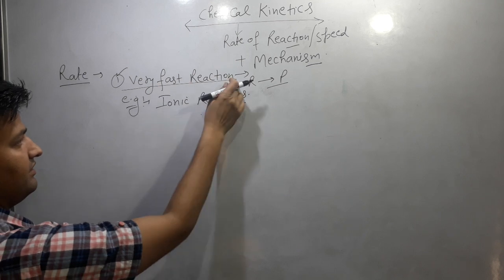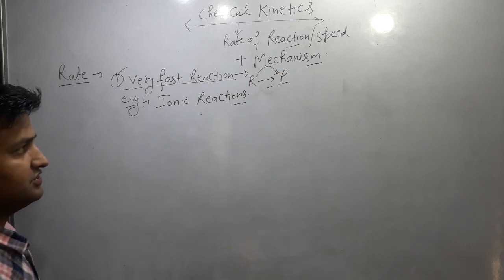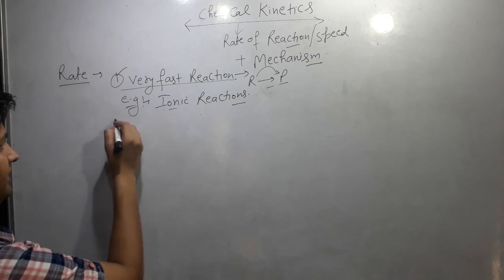Ionic reactions are very fast. They convert into product in only a fraction of a second.